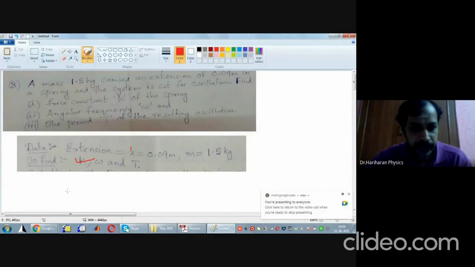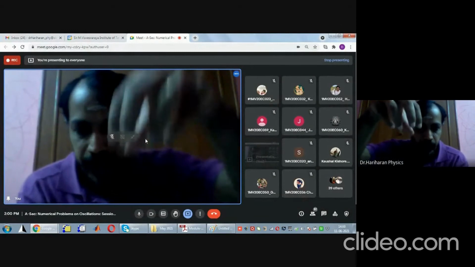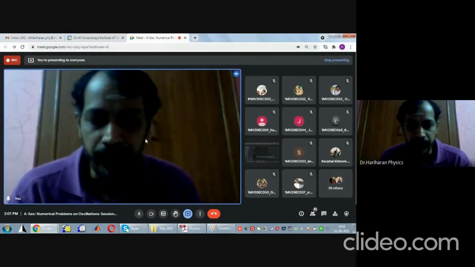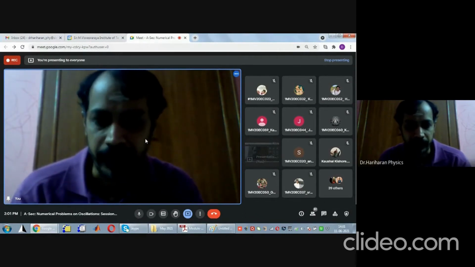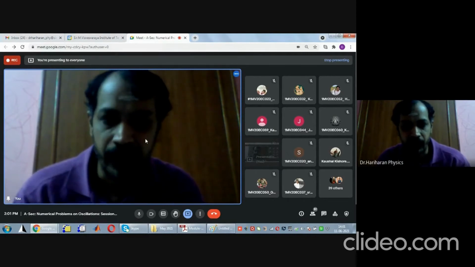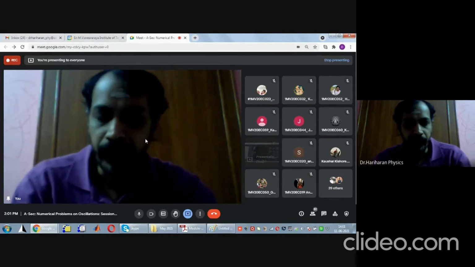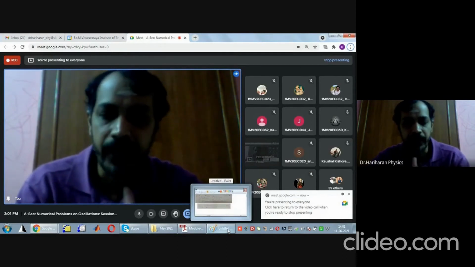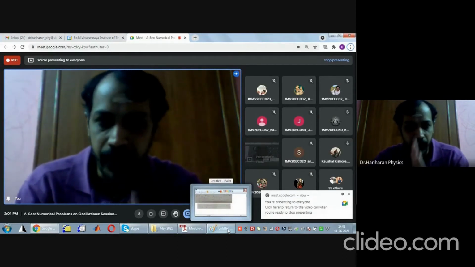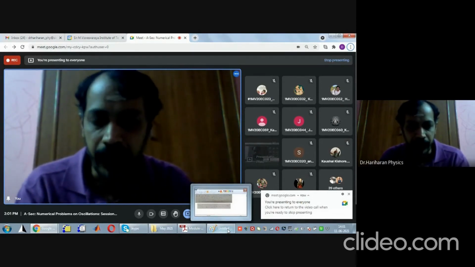If a body of mass 1.5 kg is suspended from a spring, what is important for us when the spring extends? Is it the mass acting on the body, or the weight of the body? It is the weight. So the restoring force K will be equal to the weight of the object by extension produced. It is weight by extension, not mass by extension. Is that clear? That should be your first way of understanding things.